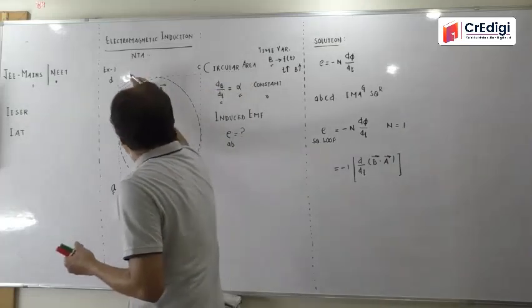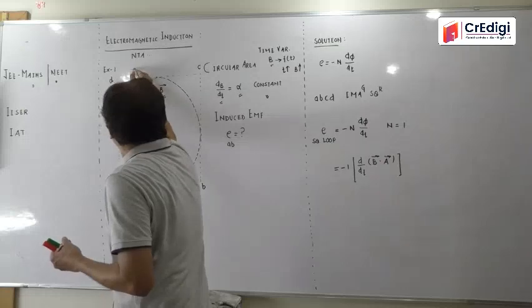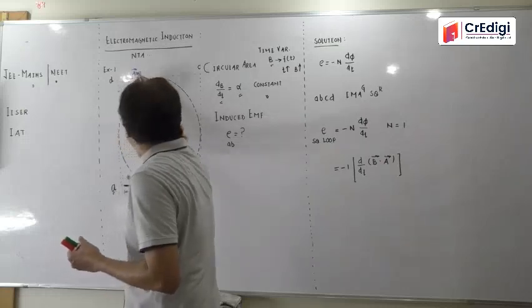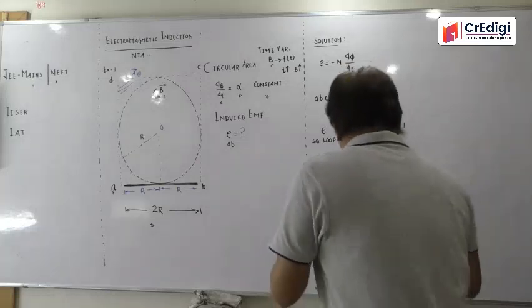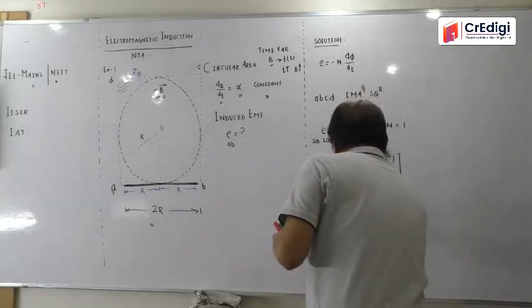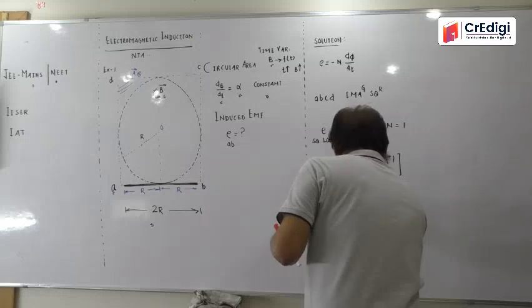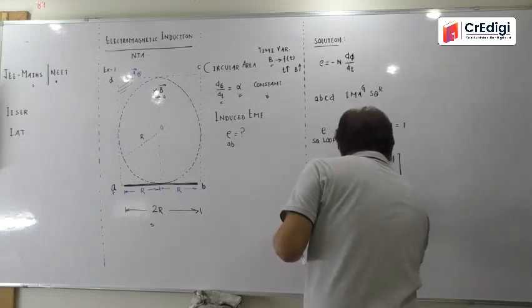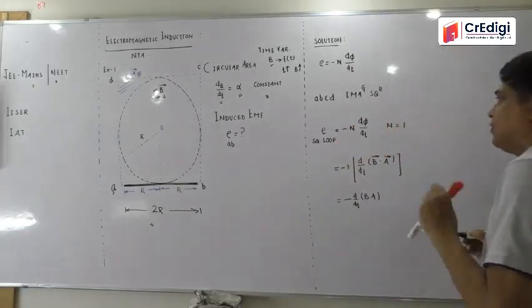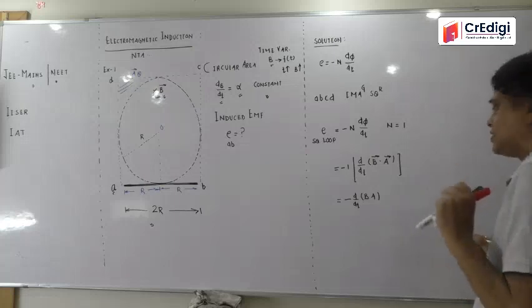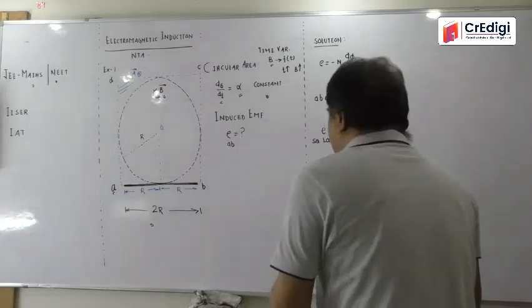So its area vector will definitely also be in the cross direction. So the angle between B vector and A vector is 0. So B dot A can be opened as, I am writing it very directly, minus d by dt of BA, because the angle between the B vector and A vector is 0, and cos 0 will be equal to 1.